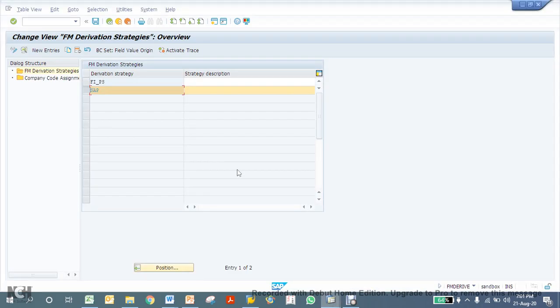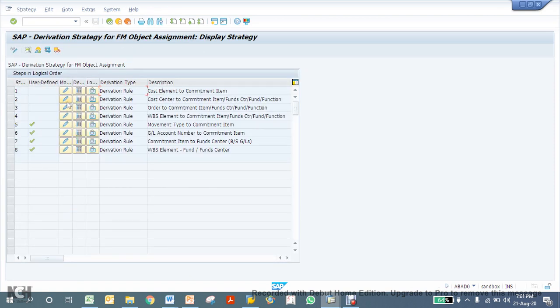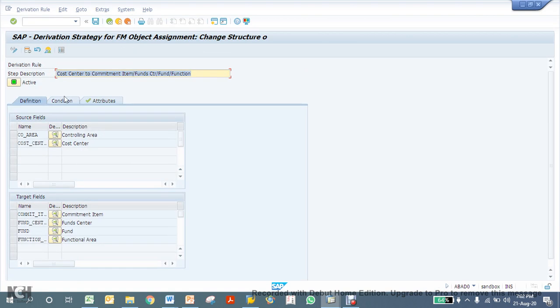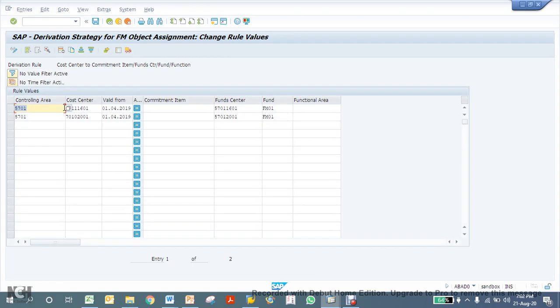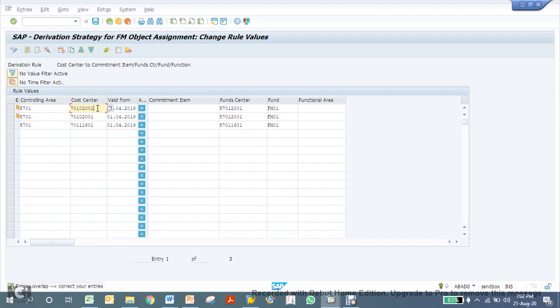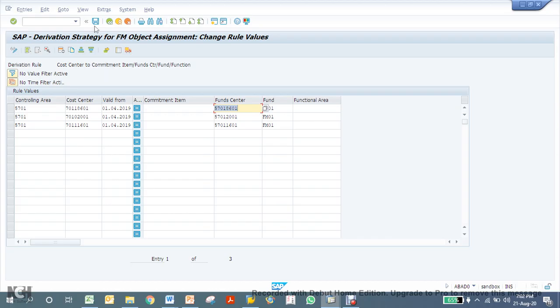One second. Cost center to fund center. Let me copy. This is my cost center 18601 and my fund center is 18601. Now it should work.